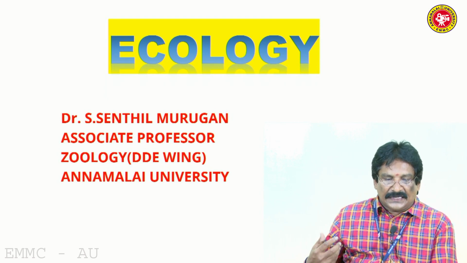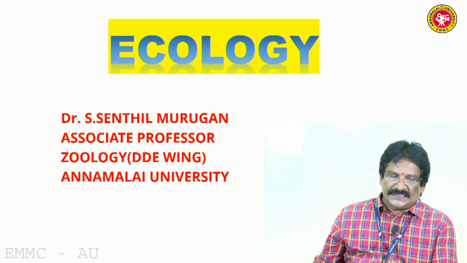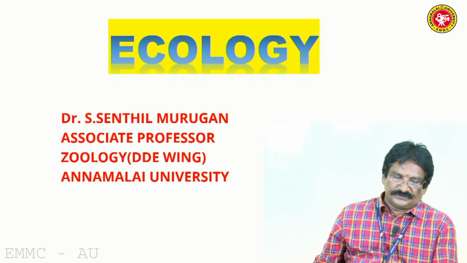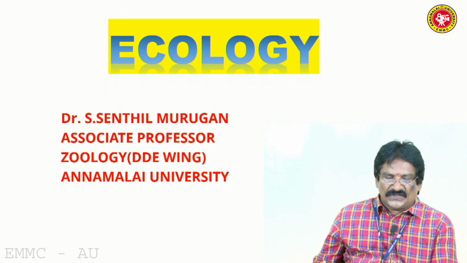Autecology has great significance in economic biology, such as fish culture, prawn culture, pearl culture, apiculture, sericulture, poultry, dairy, agriculture, horticulture, forestry, etc. It is also important for soil conservation and wildlife conservation. Autecology is experimental and inductive.